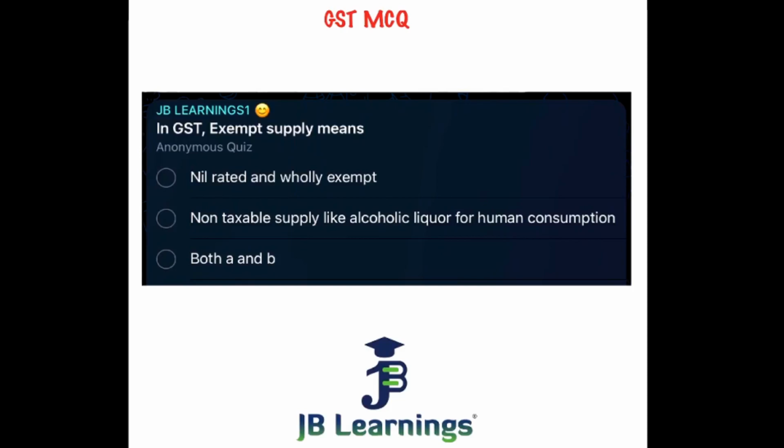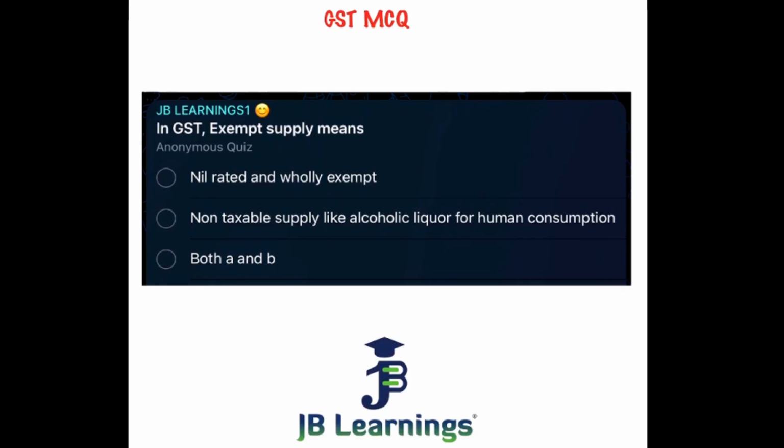Let us start. The MCQ says in GST, exempt supply means there are three options: nil rated and wholly exempt, non-taxable supplies like alcoholic liquor for human consumption, and the third option is both A and B. I can give you a few seconds to think on the options. You can think and write the answers in the comment box if you want.